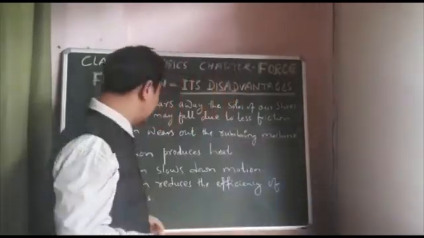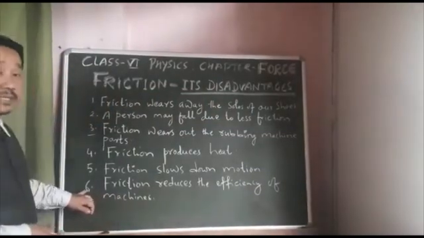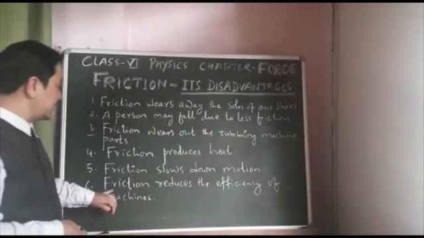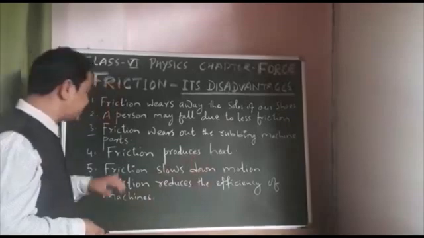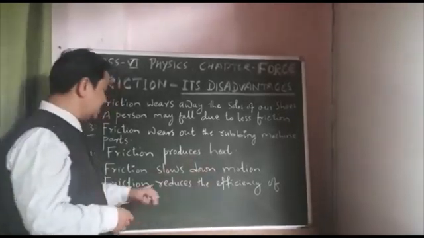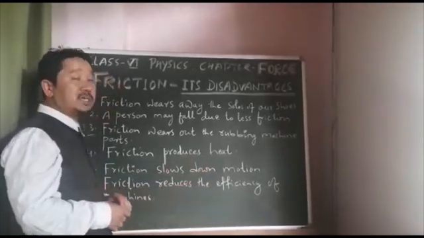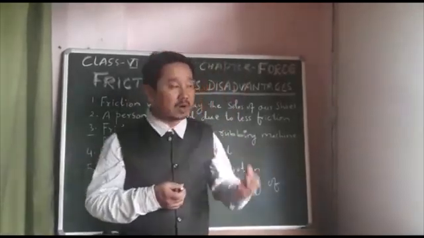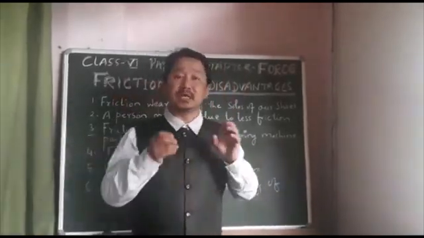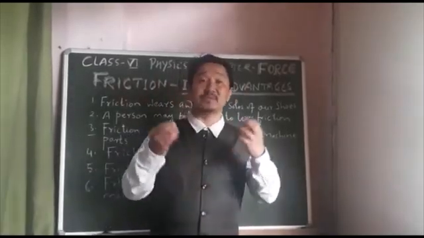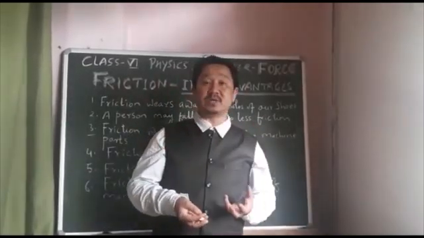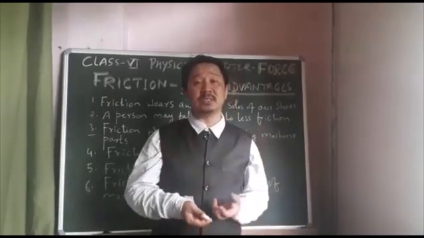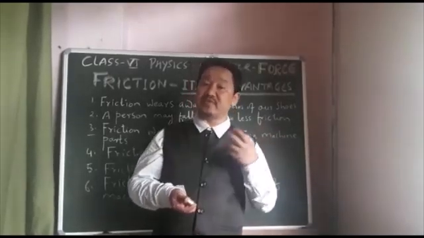All right, then we have the sixth one out here: friction reduces the efficiency of machines. A machine has to be very efficient so that the work done by that machine is always good for us, and that gives us a lot of profit. But sometimes that machine doesn't work efficiently because of the friction there.